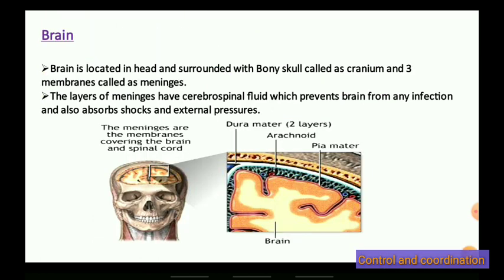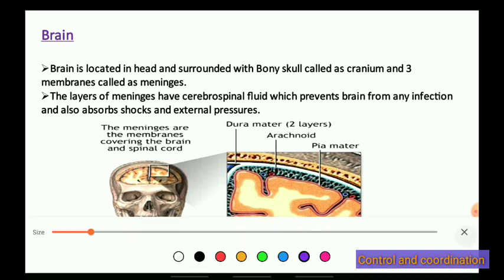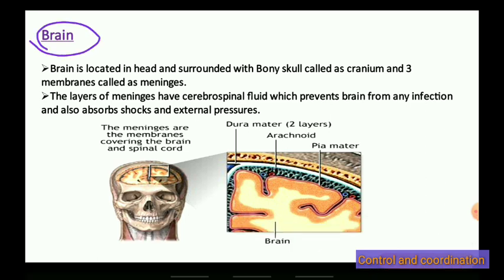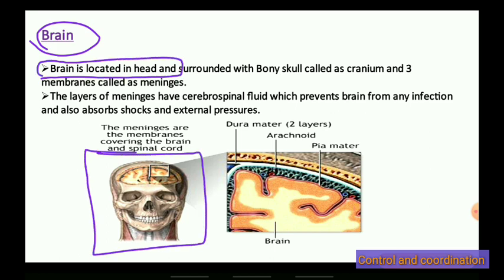Okay children, let us talk about the brain. The brain is located in the head. You can see this diagram here which I am marking. The head has the bony skull, and within the bony skull the brain is situated in the cranium. This portion is called the cranium.